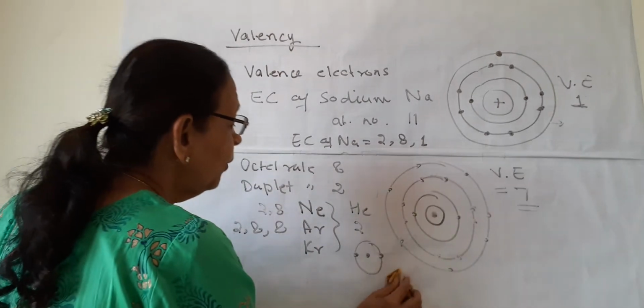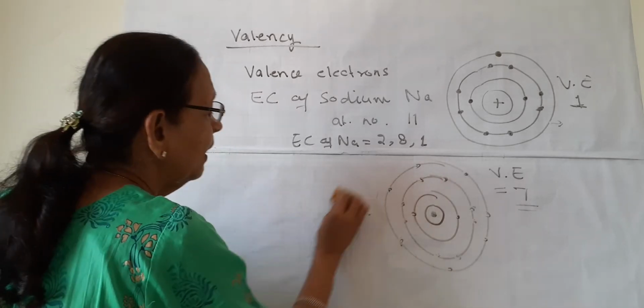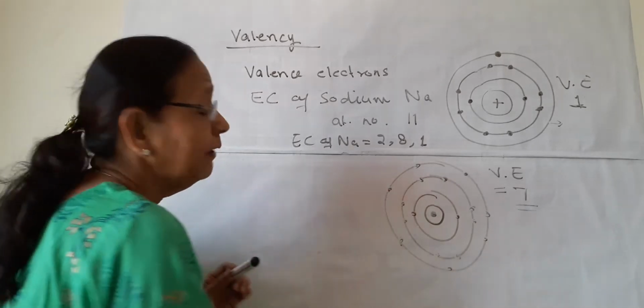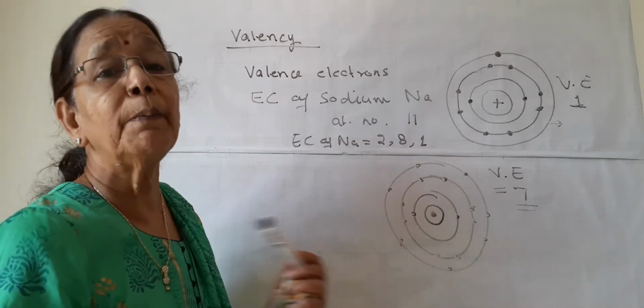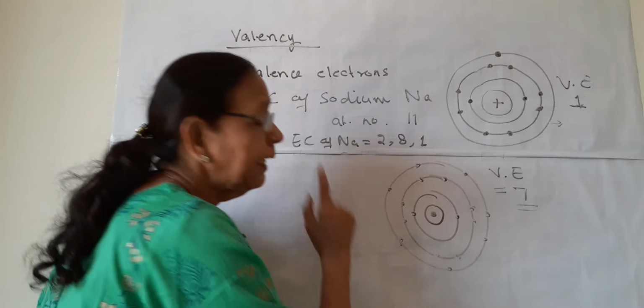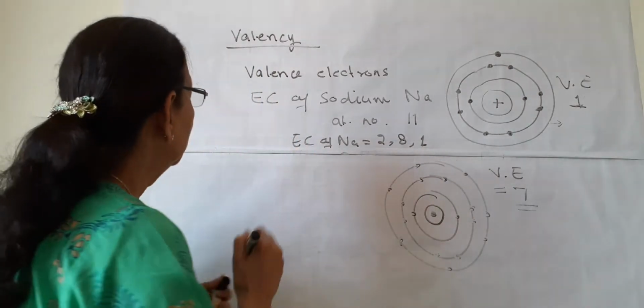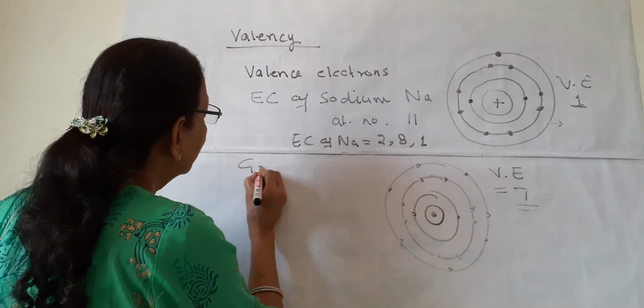Now, those which don't have 8 in their outermost shell want to have 8 by hook or by crook. Anyway, they want to have 8 in their last shell. So they can gain electrons.